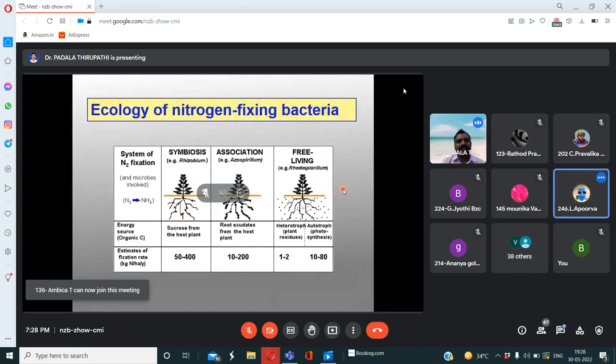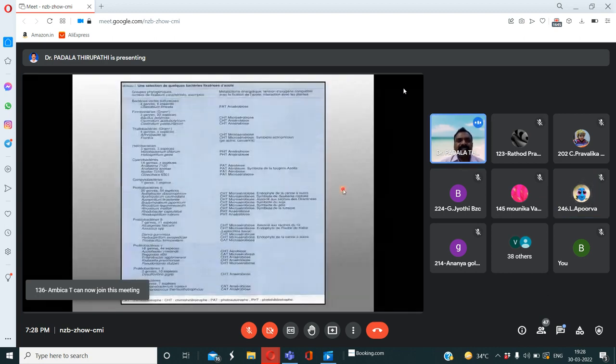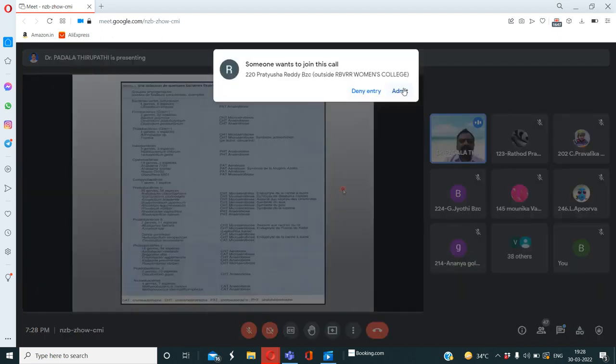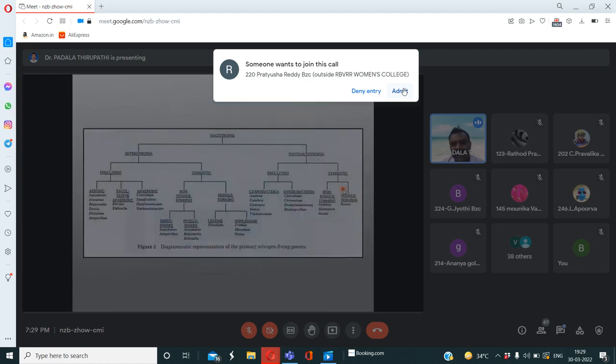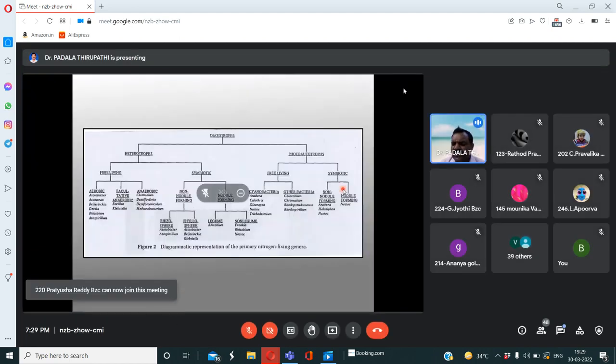Yes, sir. So this image shows how different bacteria are involved in this nitrogen fixation process. And my dear friends, remember, this biological nitrogen fixation we can also call diazotrophy. What can we say?